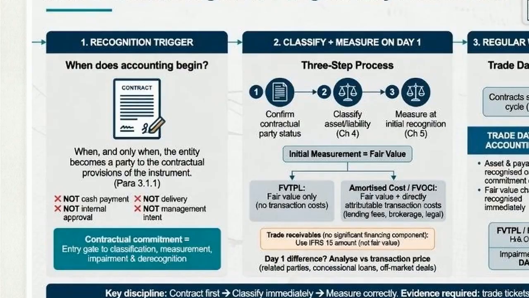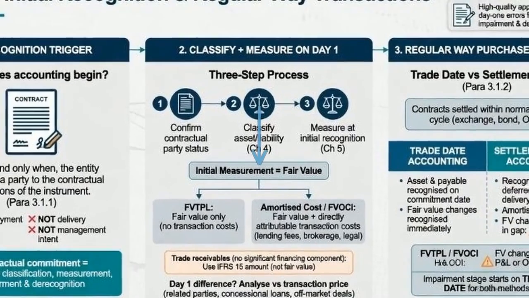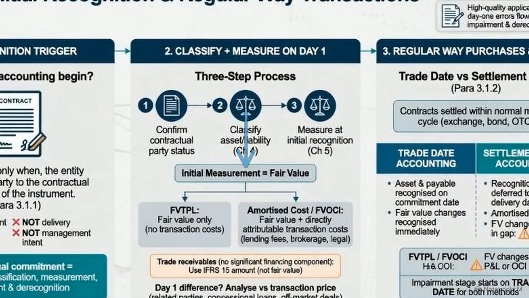Identifying the recognition trigger is step 1. An instrument enters the balance sheet when the entity commits to the contract. This activates day 1 measurement. While starting at fair value, transaction costs are capitalized for amortized cost, but expensed for FVTPL.